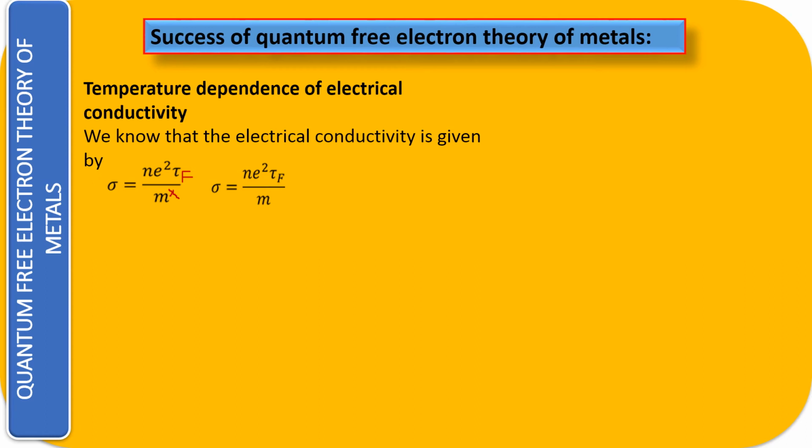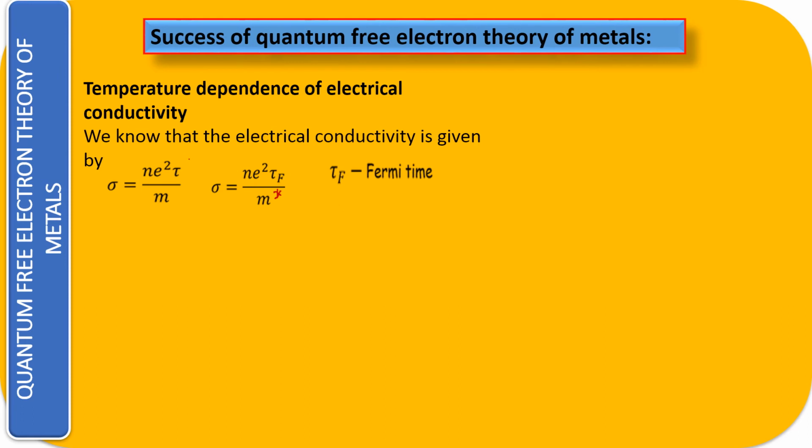So this is your classical. Without tau F, this becomes your classical, and this becomes your quantum. Here you can put the star over here. That star will represent the relative mass, which is not required in this expression to prove this temperature dependence. Therefore I have not given it.